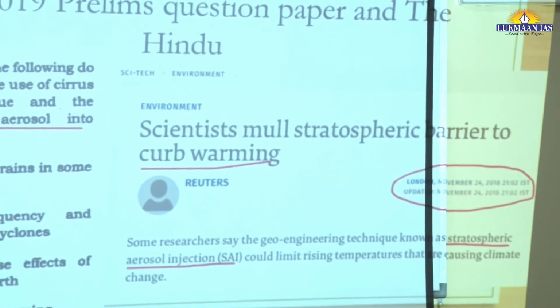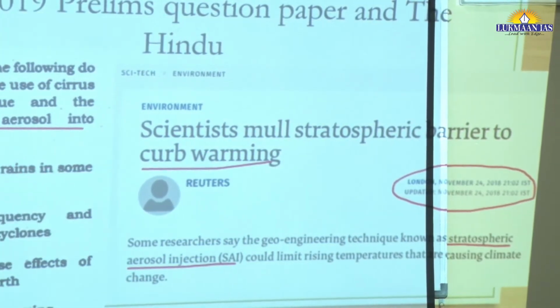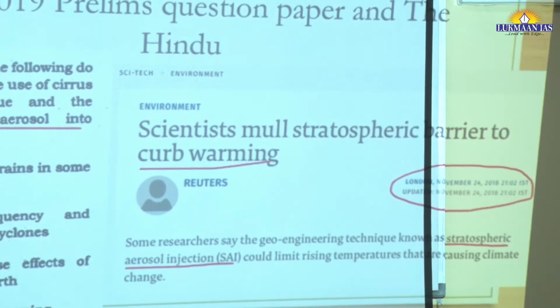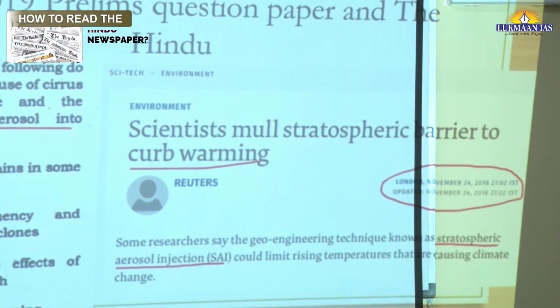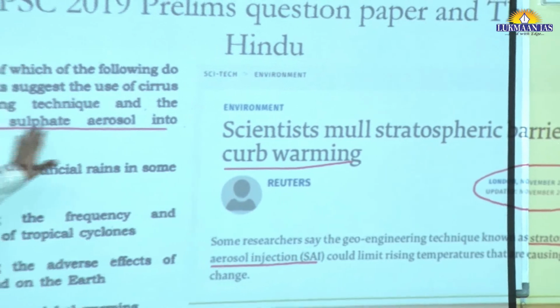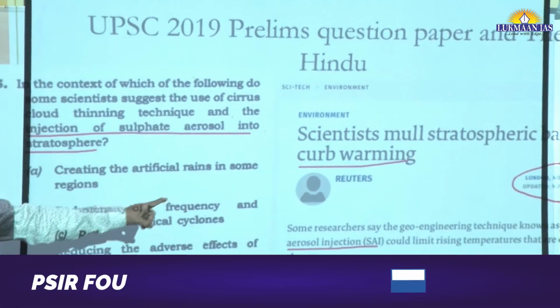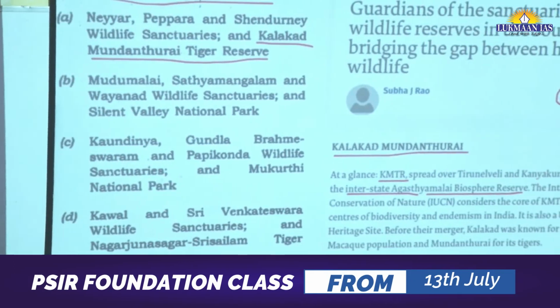The article, titled 'Scientists mull stratospheric barrier to curb warming', talks about global warming, and it particularly mentions the geoengineering technique known as stratospheric aerosol injection. Similar questions directly from the Hindu newspaper appeared in the examination.